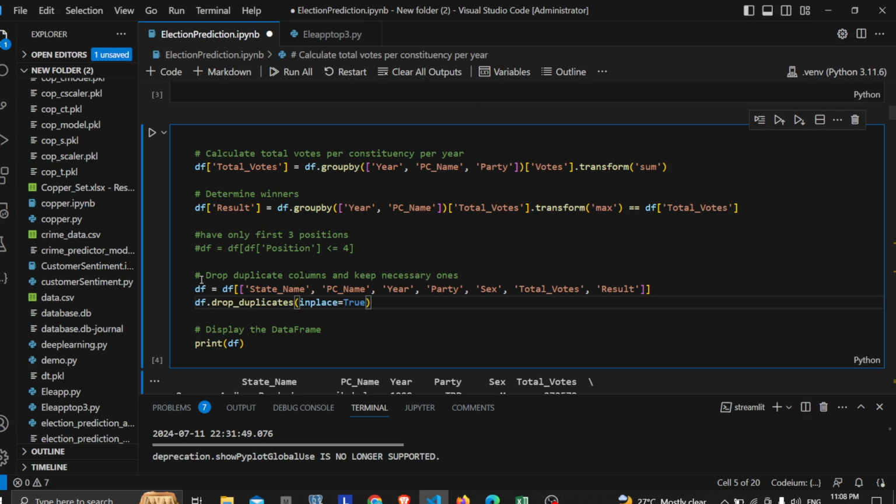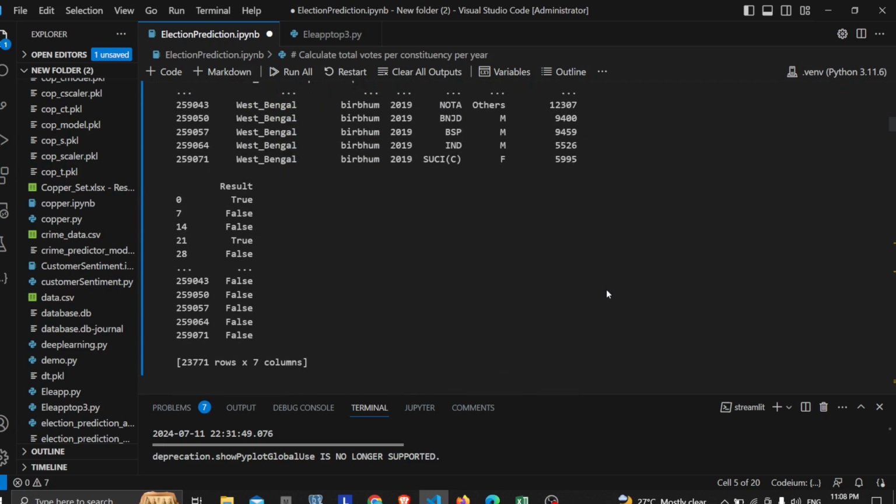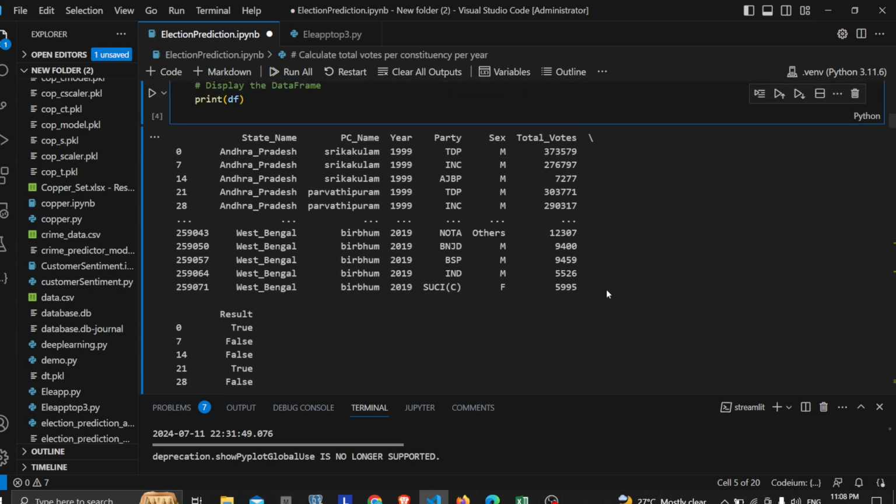So, grouping it out, this is the feature extraction, mostly from those 42 columns: state name, parliamentary constituency name, year, party name, gender, and the total votes. I just took these for plotting on the front end. And then the result column. So this is the target, for prediction.